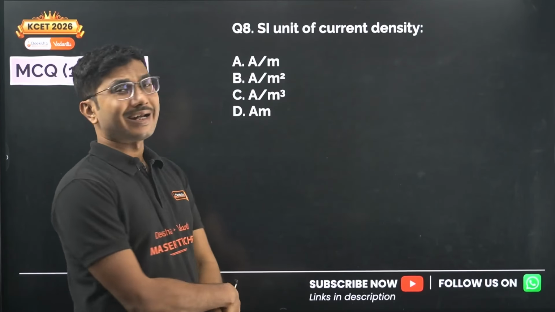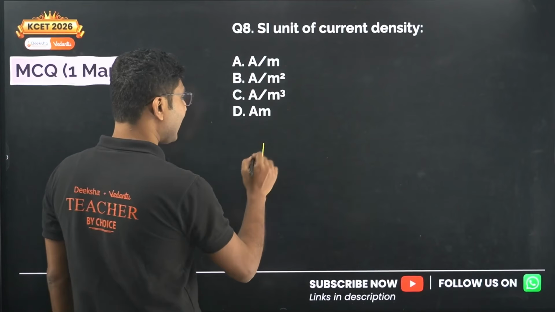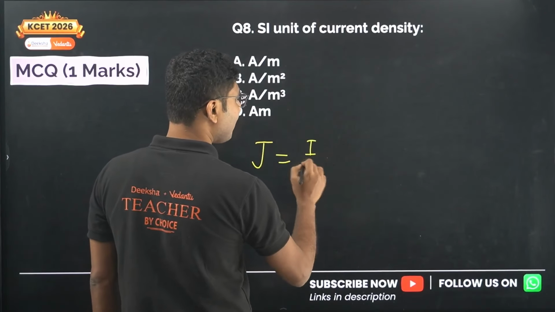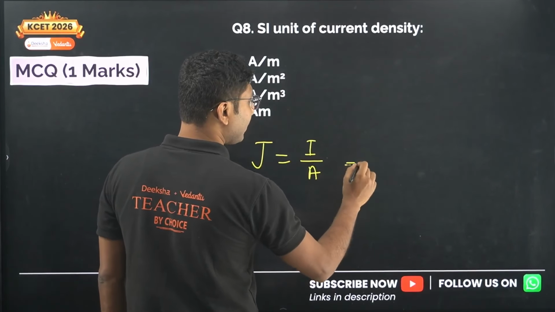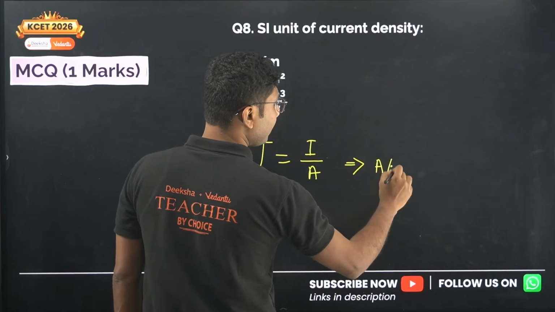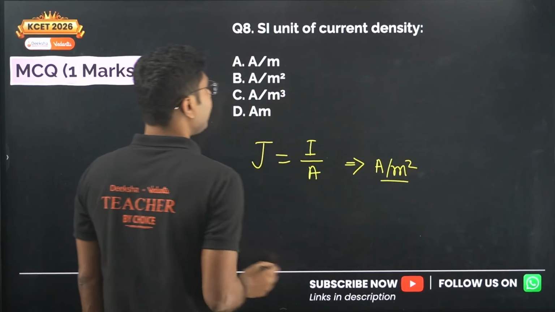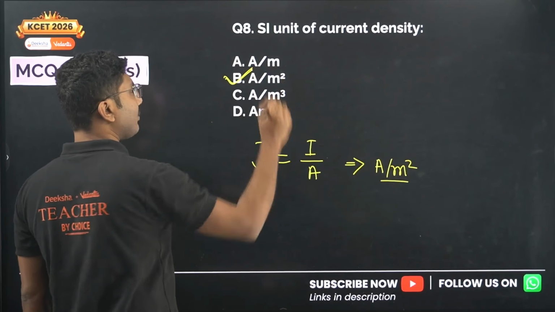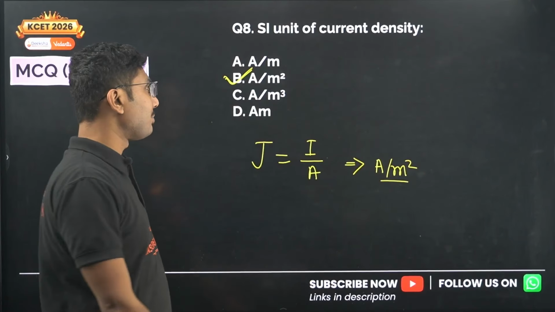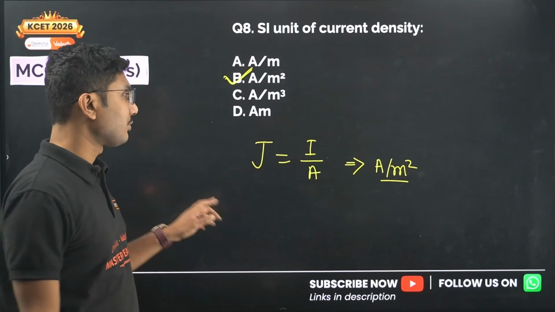SI unit of current density. Current density is given by J equals current divided by area. So its SI unit will be ampere per meter square. The correct answer is ampere per meter square, not ampere per meter cube, not ampere per meter, but ampere per meter square.